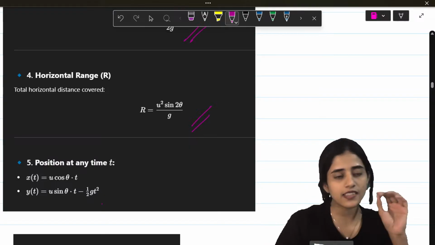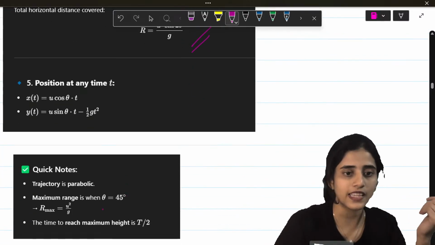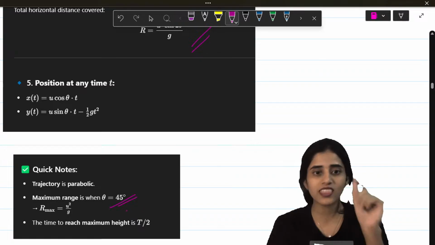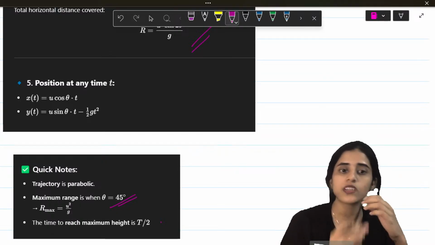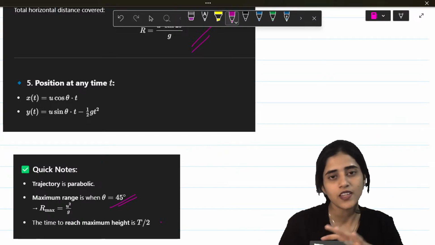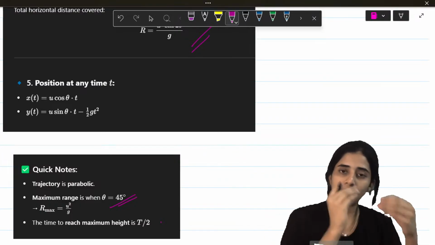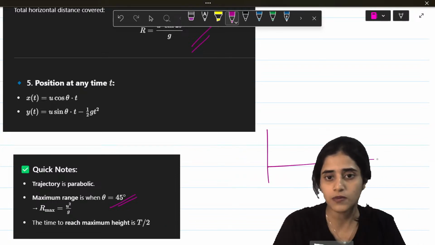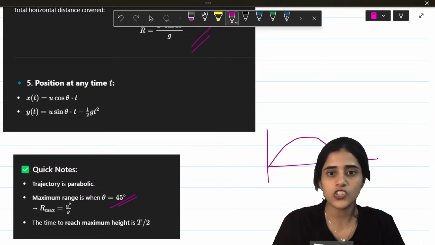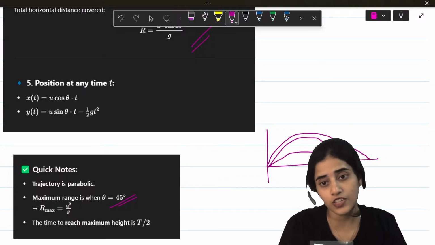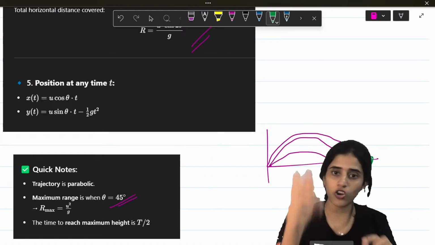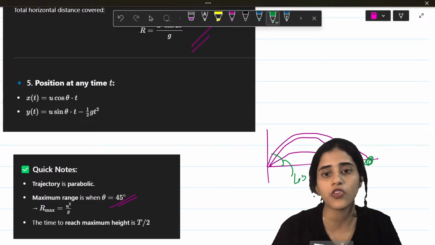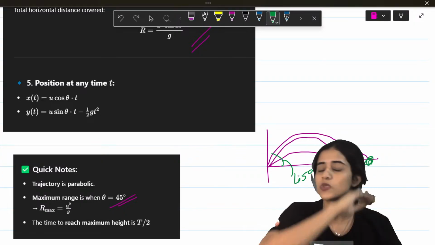Now, some other main things in projectile is that the maximum range is when theta is 45 degrees. So this was there in one of the previous year papers. The question was, find out the value of range when it was maximum. So you should know that theta has to be 45 because that will not be given to you in the question. So what does maximum range mean? The parabola can reach here, it can reach here, it can even reach here. So the maximum range is when it reaches here. And it reaches here if it is launched at an angle equal to 45 degrees. If it's less than or more than that, it wouldn't travel to the maximum.